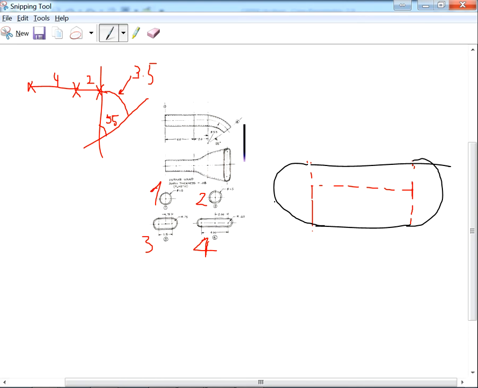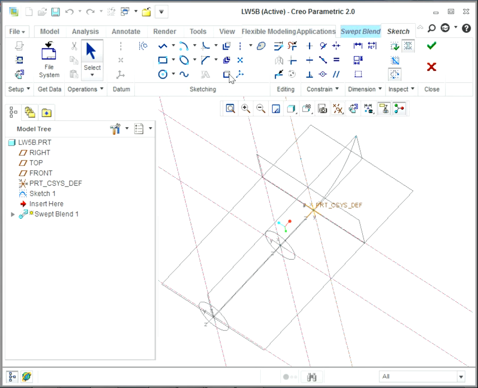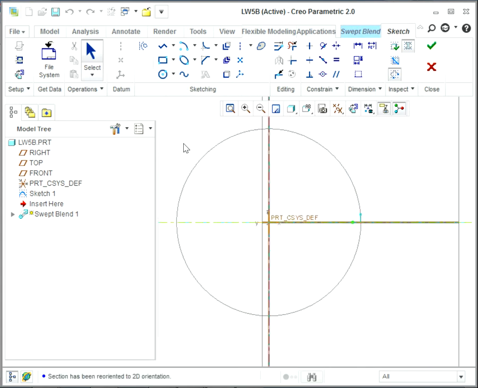That's the thing that I'm gonna do, where here is 1.75 and the length here is 1.5. Okay, then I click on sketch, zoom in and put on construction line.